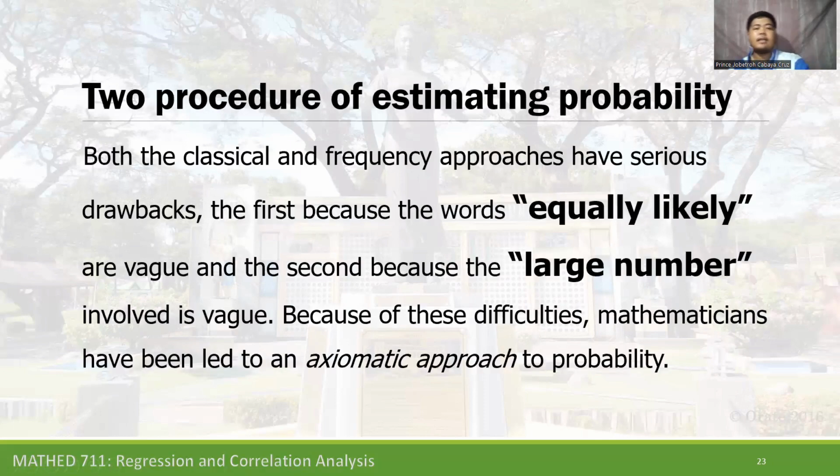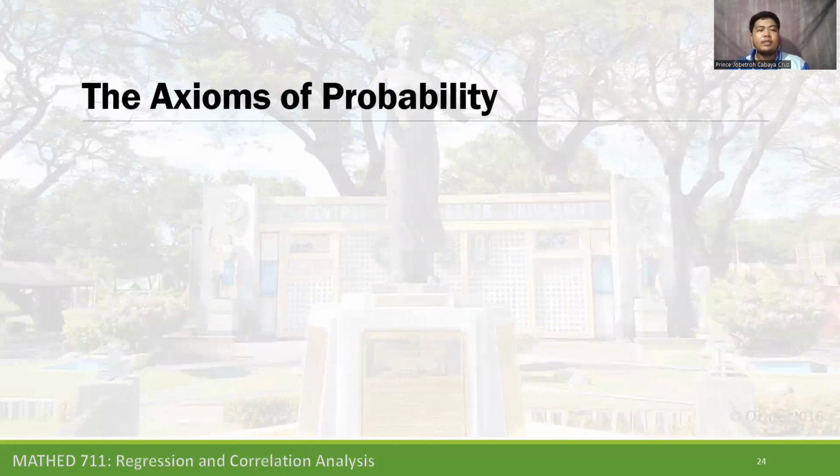So both the classical and frequency approaches have serious drawbacks. The words "equally likely" for the classical approach, and "a large number" involved in the frequency approach, are vague. Because of this difficulty, mathematicians have led to an axiomatic approach to probability. So what is an axiomatic approach?